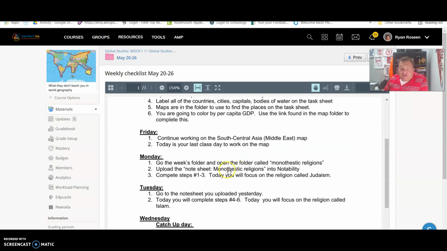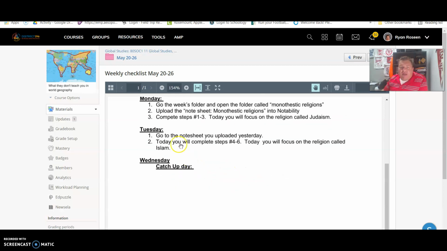Monday, we're going to shift gears here, and we're going to start looking at the monotheistic religions. Monotheistic religions are those that worship one God. As a matter of fact, the three that we're going to look at, Judaism, Islam, and Christianity, all believe in the same God. Monday we're going to look at Judaism, steps 1 through 3 in your note sheet. Tuesday you're going to go through steps 4 through 6, and then on Thursday, which will be the brand new week, we'll look at Christianity.